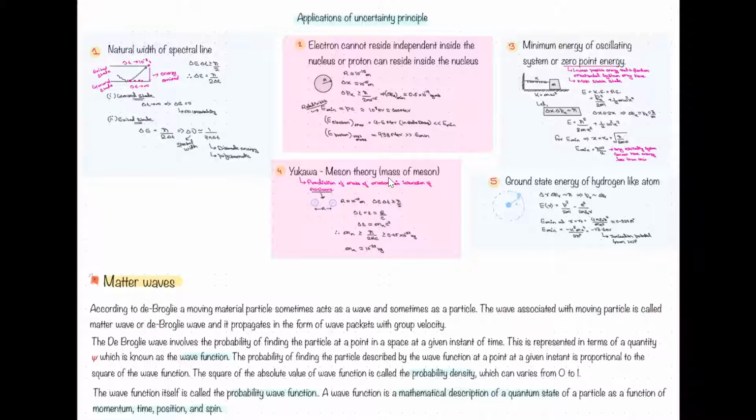Again, one more thing is important: the probability density. It can be from 0 to 1, right? So at a given point of time in a space, we can find out the probability of getting that thing. And if you search all the space, then the probability should be equal to 1. That is what it means, right? And the wave function is basically a mathematical description of the particle as a function of momentum, time, position, and spin. We will see that, right? Basically, position, time, and spin, it correctly shows that.